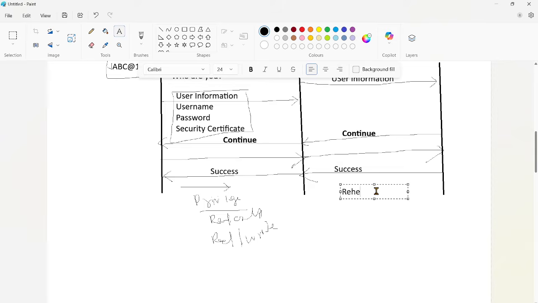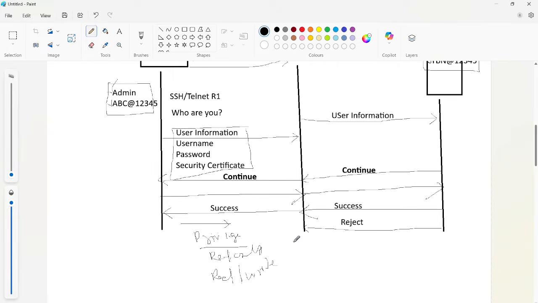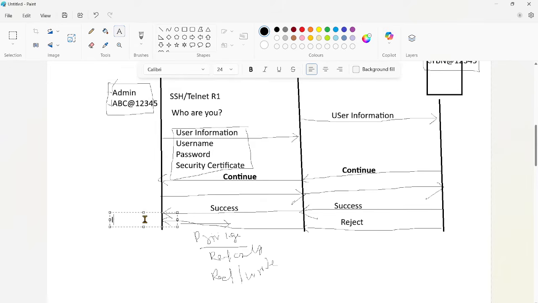So this reject message will be sent from the server, and once this reject message comes to the router, the router will share that information to the user. The user will see an error message like invalid credentials. So you have to verify what is wrong, whether it is the username or password.